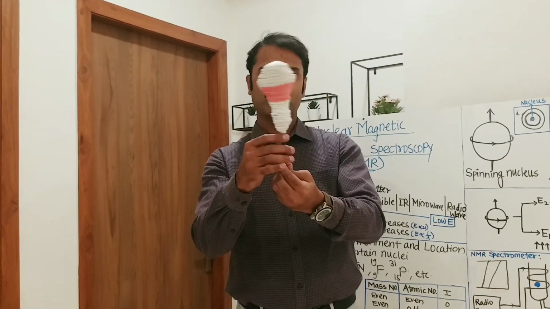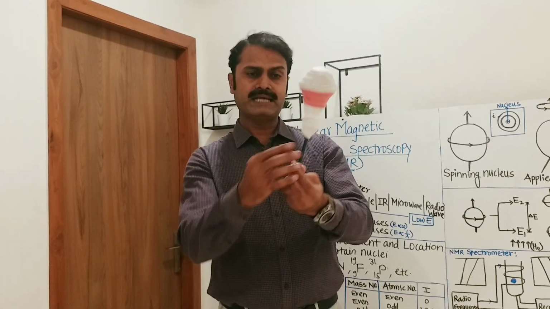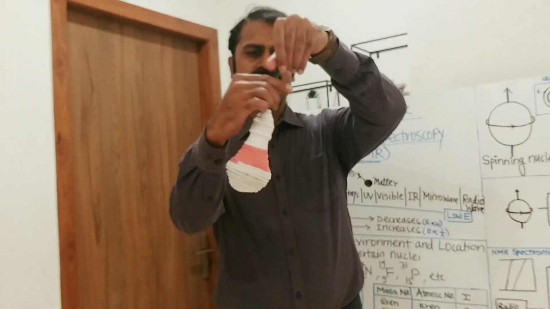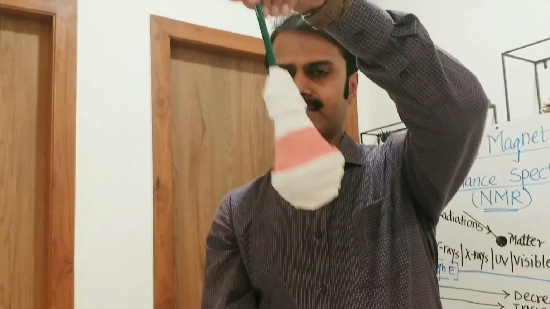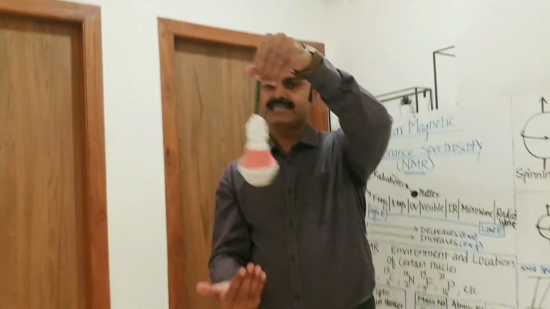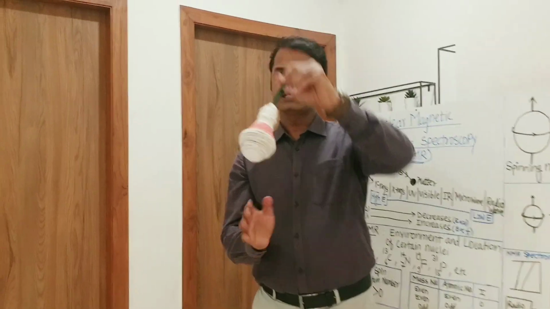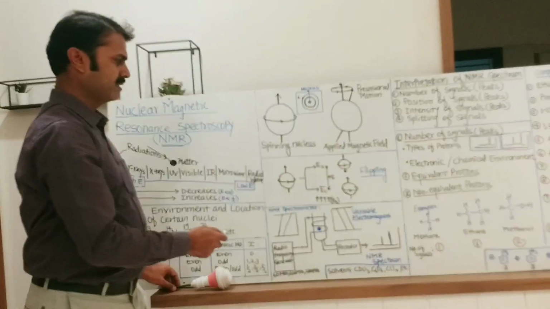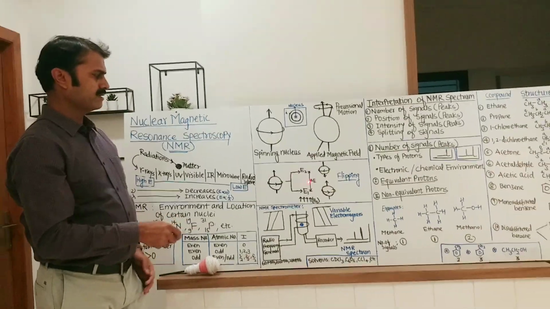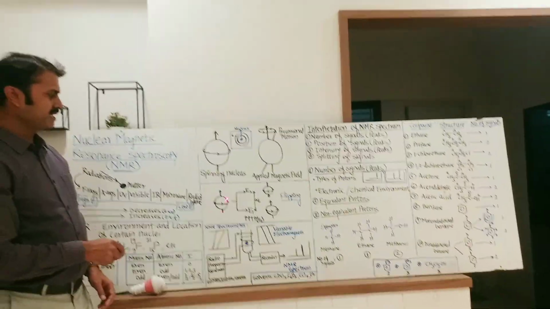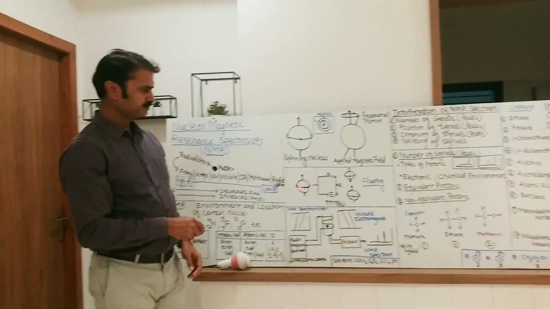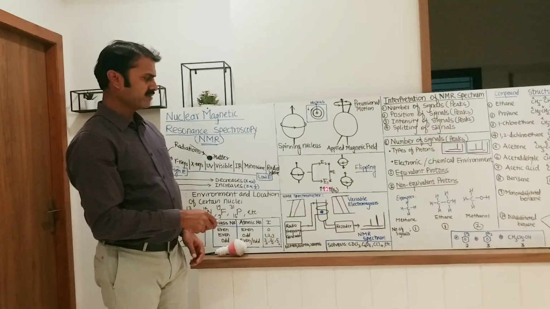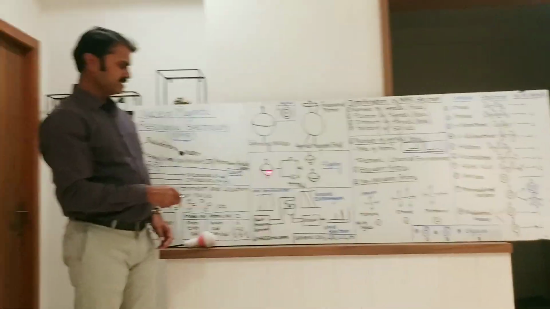So these precessional motions are either in the direction of the applied magnetic field or in the opposite direction of the applied magnetic field. This is the applied magnetic field and these are precessional motions. So these are the two possibilities. These two possibilities can be understood by taking this diagrammatic representation. This is the spinning nucleus in the absence of an applied magnetic field, and in the presence of a magnetic field, there are two possibilities.